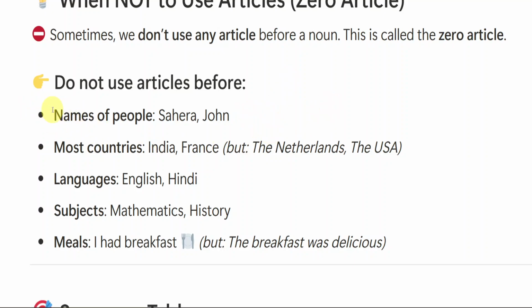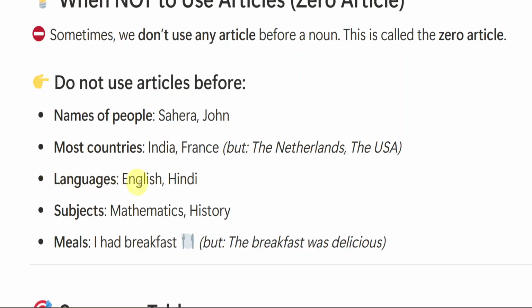And for most of the countries, not all, like India, France. But the Netherlands, the USA, for these countries we use the, but for most countries we don't use articles. Languages like English, Hindi, Telugu, Marathi, Kannada.